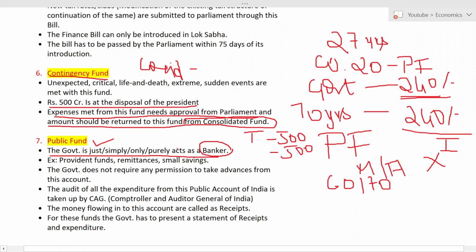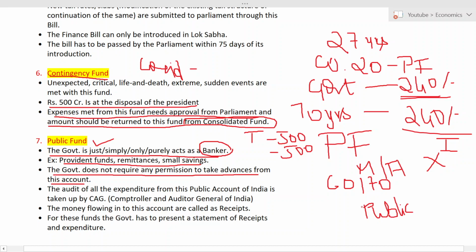So the public are going and putting their money in the public fund like PF, etc. And whenever they demand, the government should give back their money. That is the case here. So they act like a bank. Examples are provident fund, PF, remittances, small savings, etc. The government does not require any permission to take advances from this account. Can you tell me why there is no restriction for the government here? Who is the owner here? Is it government or parliament? No, the true owner of this is the public. So they do not require any permission from parliament.